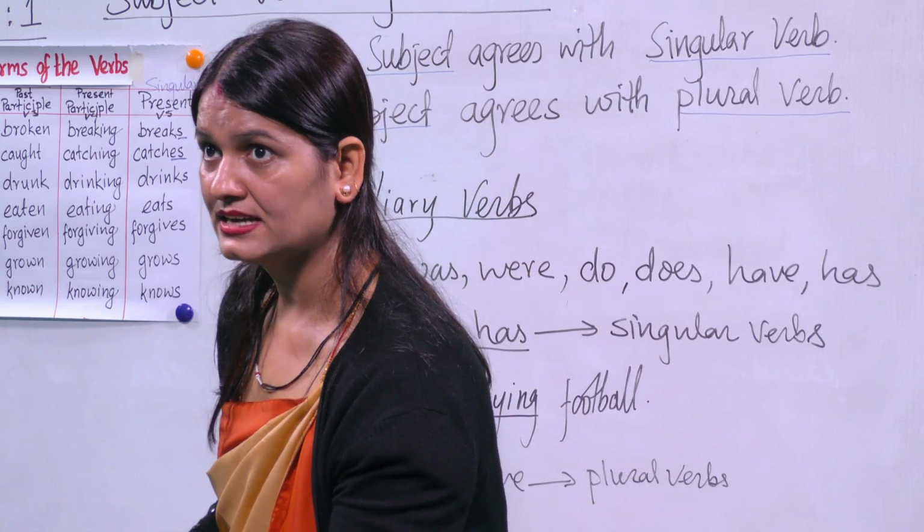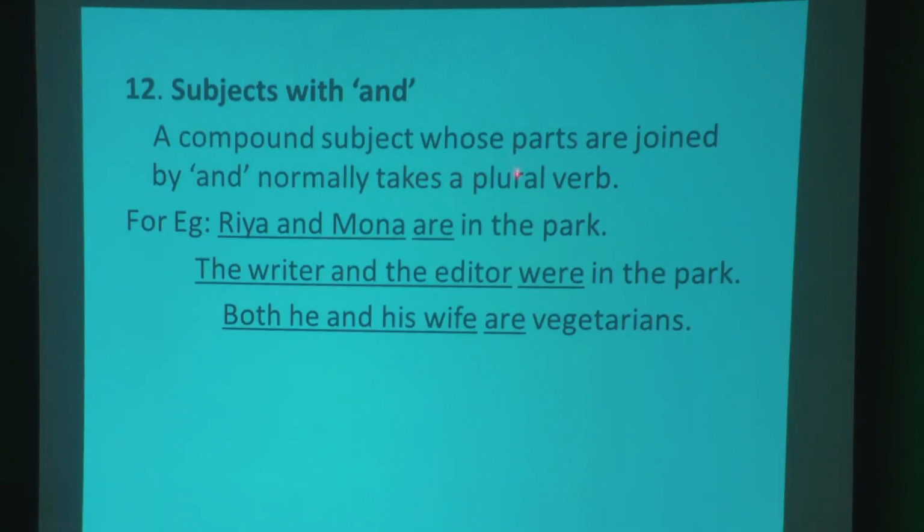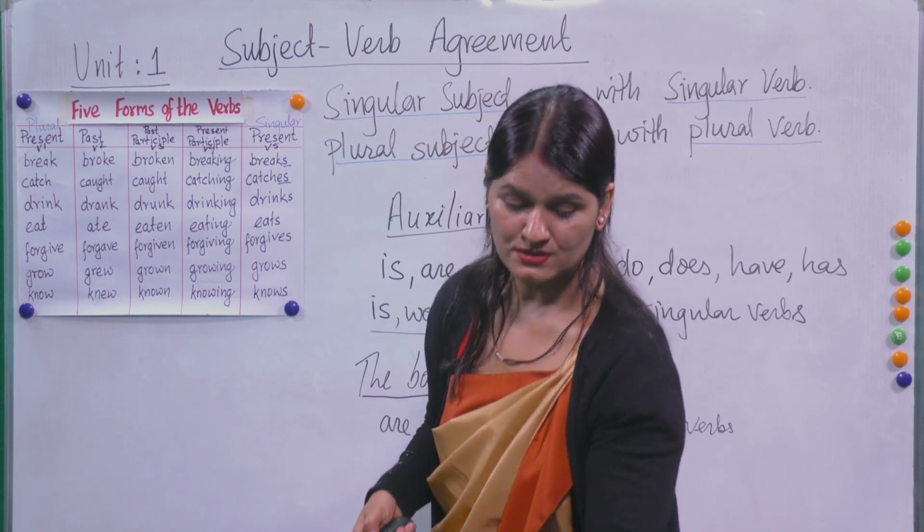Now, the last one, I think this is the last one. A compound subject whose parts are joined by and normally takes a plural verb. Look at Ria and Mona are in the park. Look at Ria, one subject, Mona, another subject. These two are joined by and, which means two different persons, so are. Okay, the writer and the editor were in the park. Look at, two different people are there as subject, so were. Both he and his wife are vegetarians. Look at, these are two, and this verb is also plural.